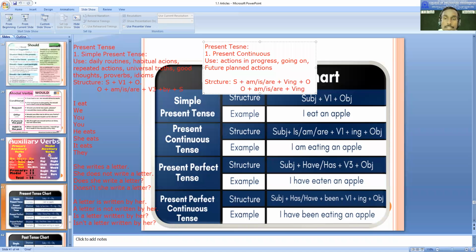What are you doing now? That is also possible. Present continuous also has passive voice. And here again you are going to have amizar, so I'm mentioning it deliberately here.